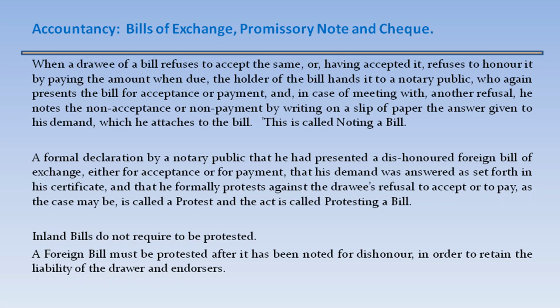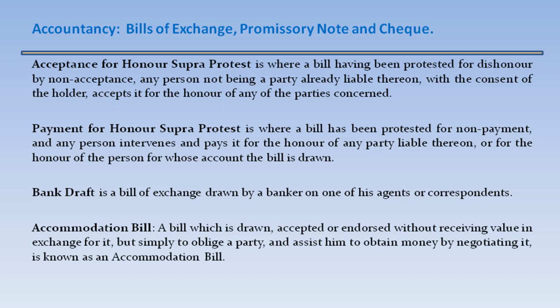Acceptance for honor supra protest is where a bill having been protested for dishonor by non-acceptance, any person not being a party already liable thereon, with the consent of the holder, accepts it for the honor of any of the parties concerned. Payment for honor supra protest is where a bill has been protested for non-payment and any person intervenes and pays it for the honor of any party liable thereon or for the honor of the person for whose account the bill is drawn.